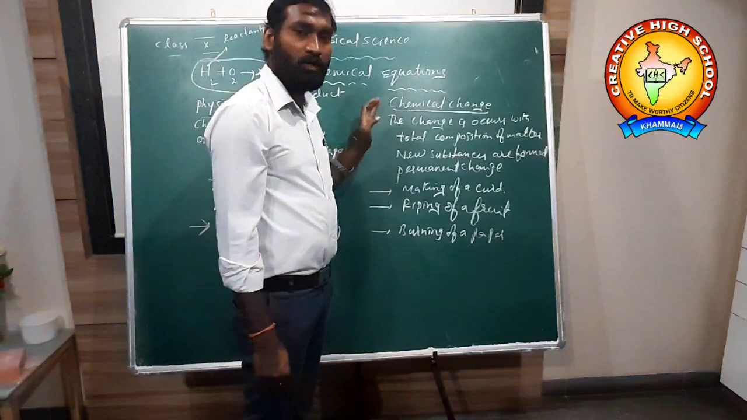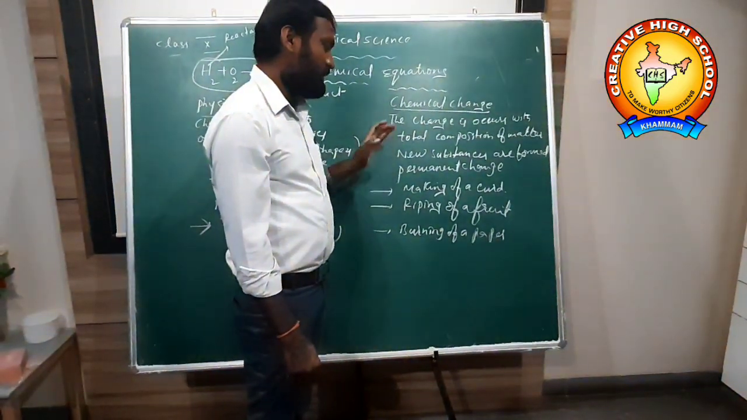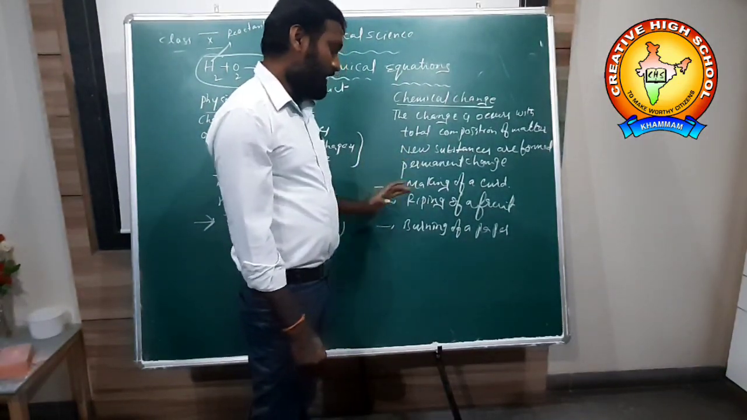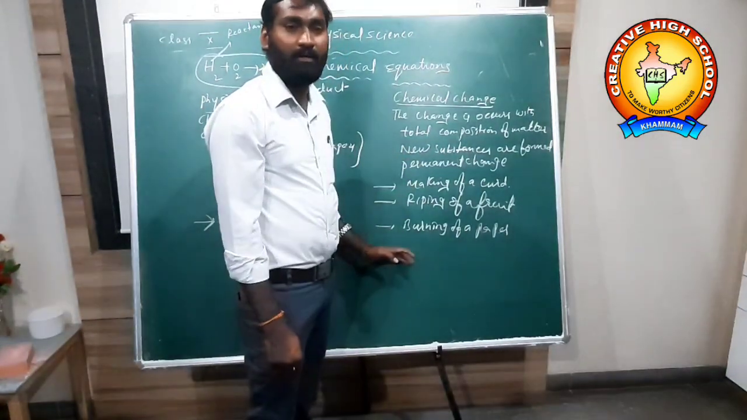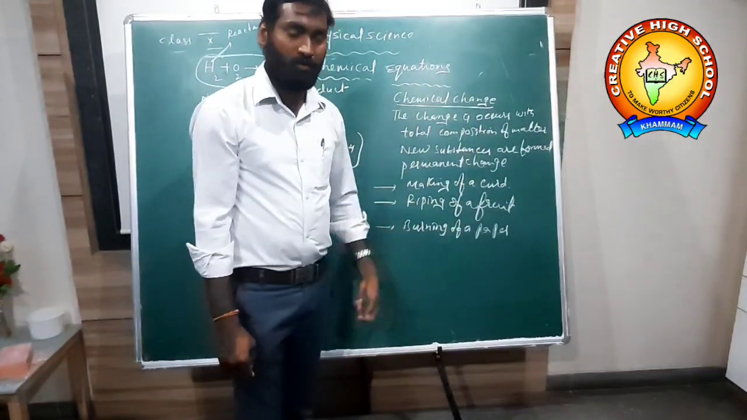It is a totally new composition formed. New substances are formed here. A permanent, irreversible change. Making of curd, ripening of fruit, burning of paper are some examples of chemical change. Okay.